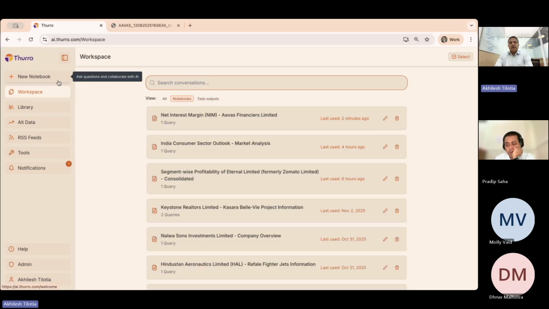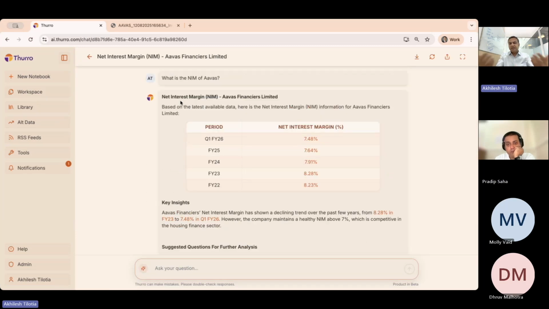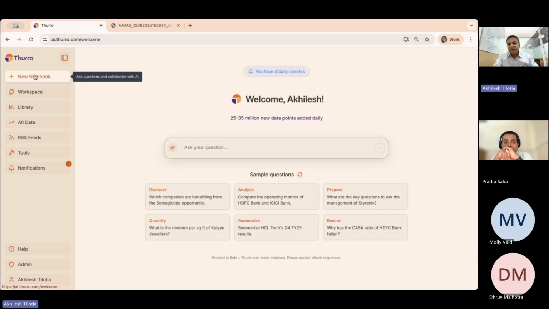A notebook is typically what we call conversational AI. As we were speaking, you got a response. Typically, when you ask questions, you are not asking such single oriented questions. You may be wanting to do a deep research.